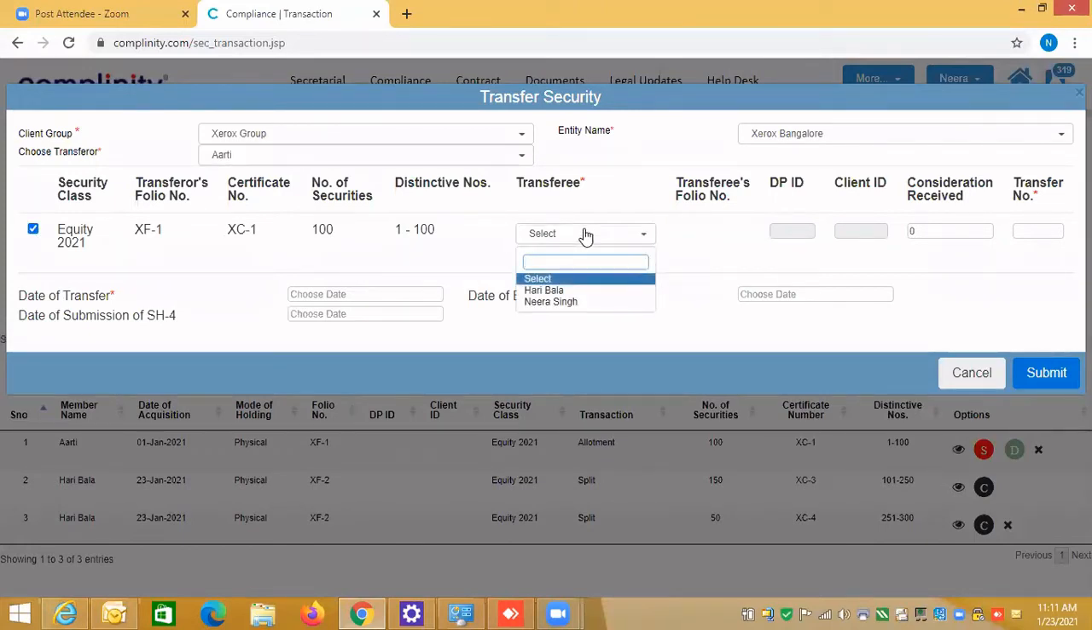If I'm selecting a transferee, suppose Neera Singh, I have not allotted anything to Neera Singh, so Neera Singh will get a new folio number. During allotment, if the person is new, it is new. Suppose I select Haribala, Haribala already has a folio number, so you automatically get the folio number already assigned to Haribala. And if I say Neera Singh, it is coming as new. And this is the first transfer.